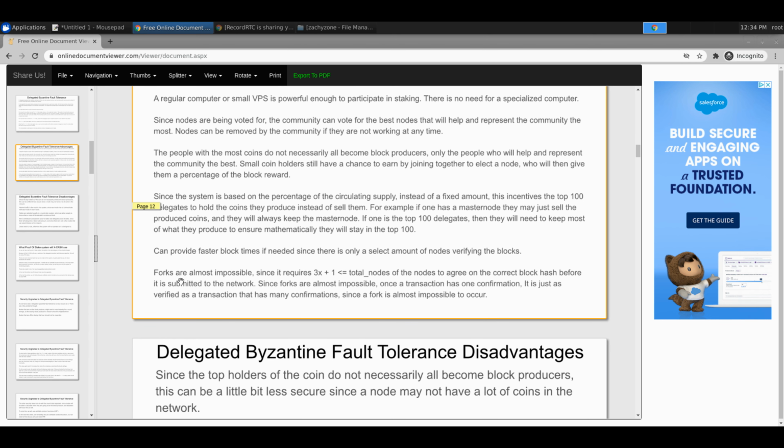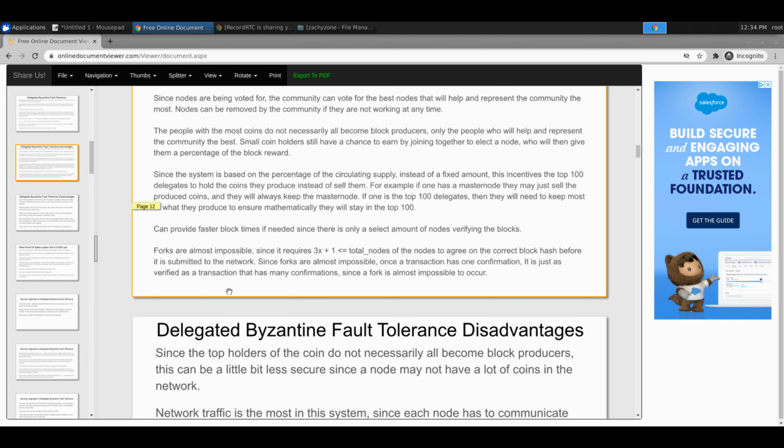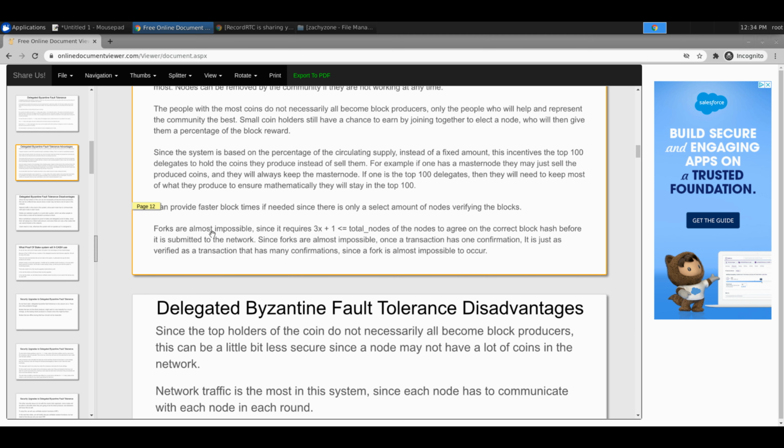Here's the part where it gets added to DPOPS, and if you notice, each one is building on each other, right? We're getting better and better as we go on. This is how I put them out essentially. So the nothing at stake problem goes away.